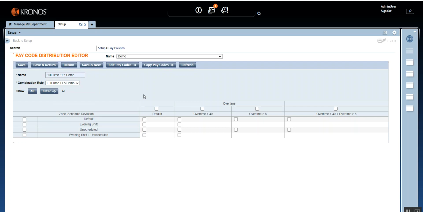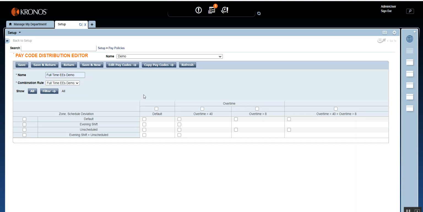Okay, so let me explain how the pay code distribution editor, or how pay code distribution works, or what are the things that you will need to remember about this.